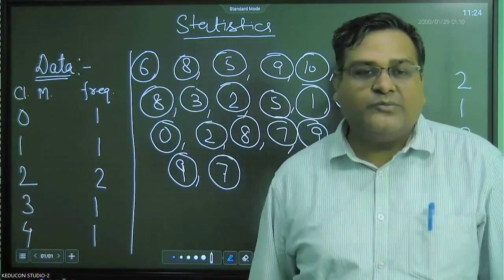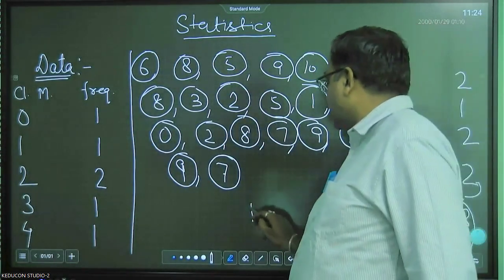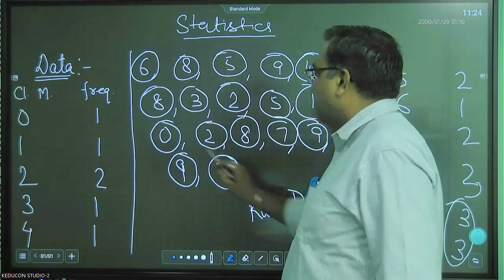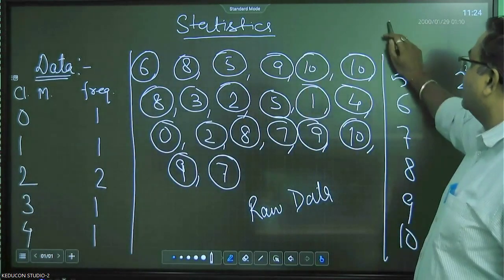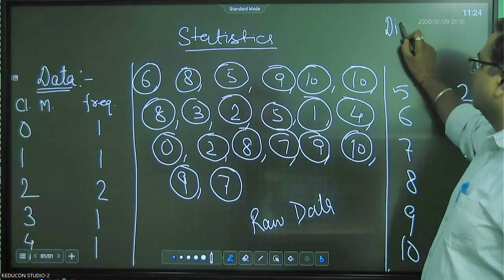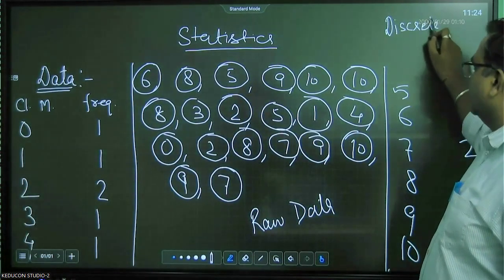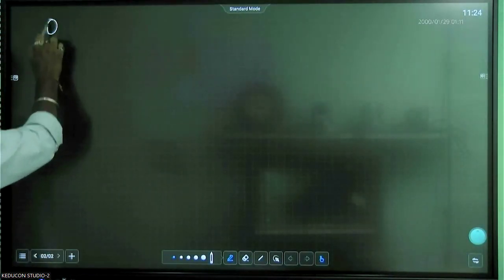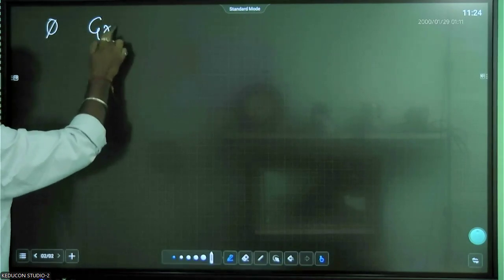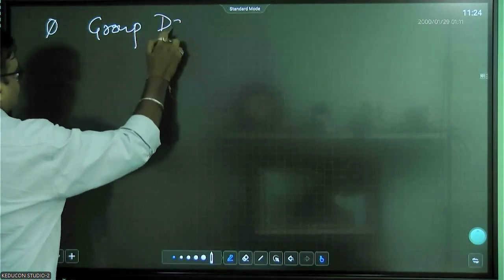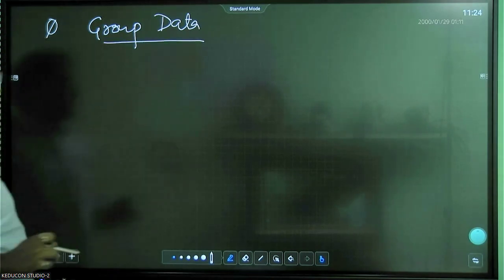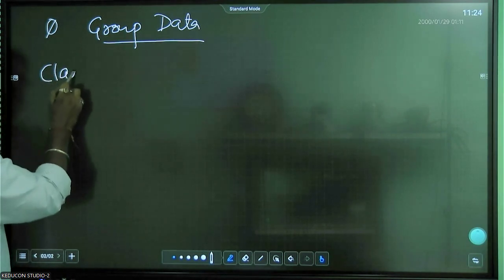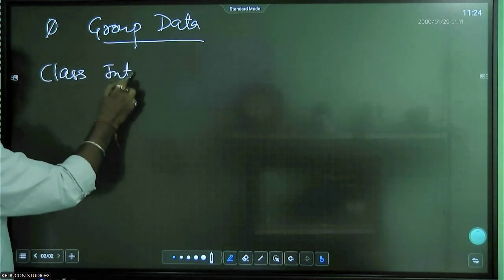So this data is known as raw data. The data which we have organized is known as discrete data, right? There is another form of the data that is known as group data. Now we have class marks. When we organize the data in the form of group data, we have here class interval, right?